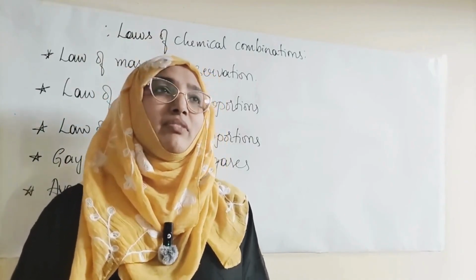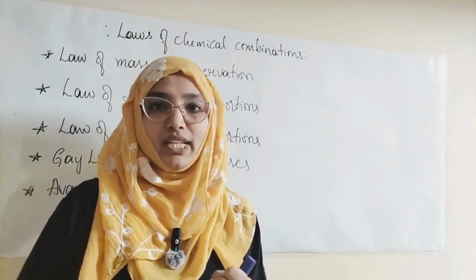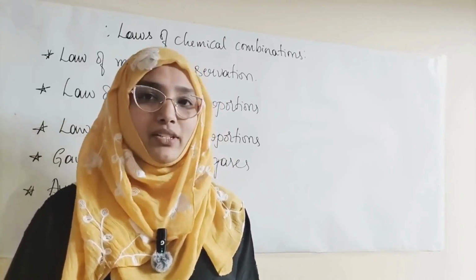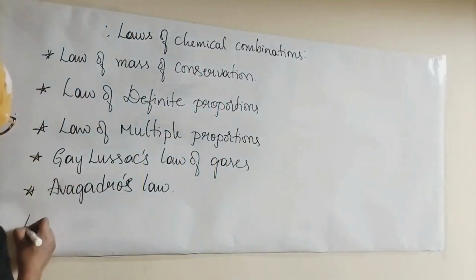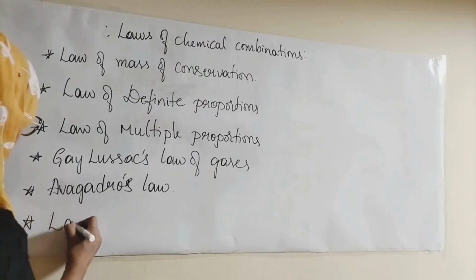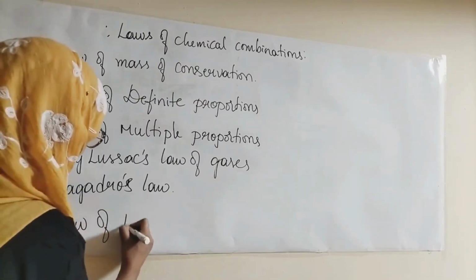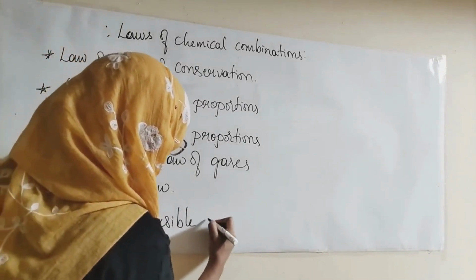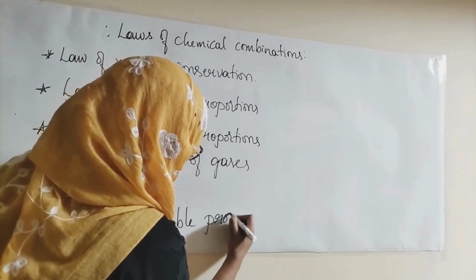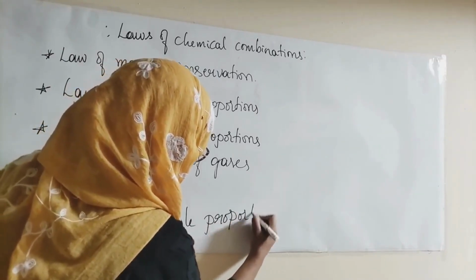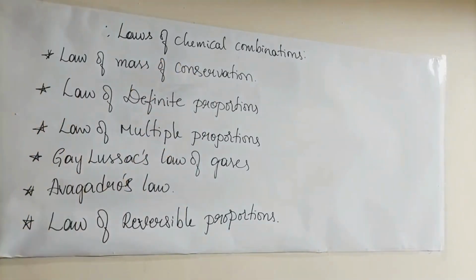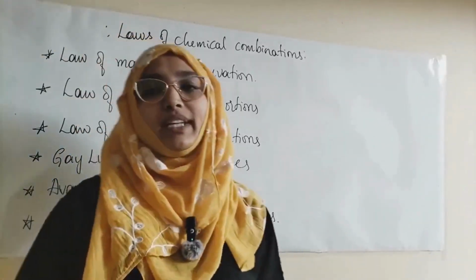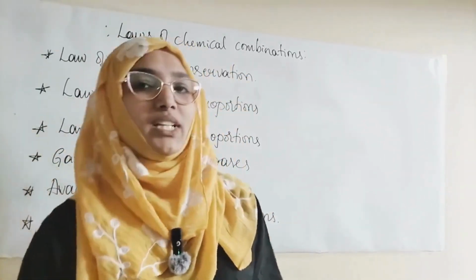Apart from these 5, when we talk about competitive exams, whether it could be NEET or JEE, CET or UG or anything for that matter, we have another important law, that is the law of reciprocal proportions. So these are the 6 important laws which come under laws of chemical combination. Let's check one after the other.